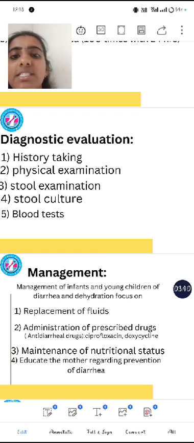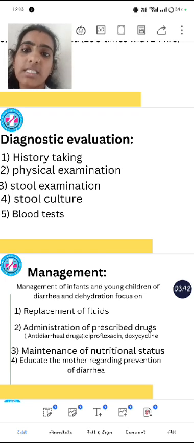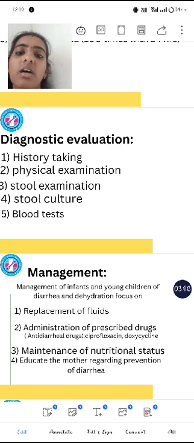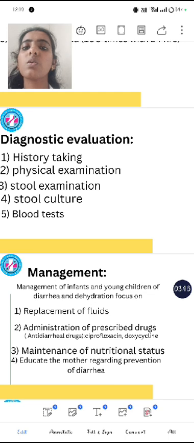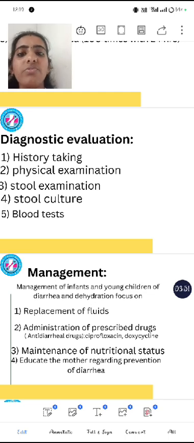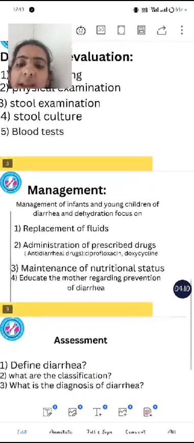In physical examination, we check whether the abdomen is distended and whether the patient looks dehydrated. For stool examination, we collect the loose stools and send them to the lab, where we can find whether it is infection or some other cause. Another one is stool culture, to see what bacteria is growing, so that we can give antibiotic or antimicrobial drugs accordingly. And also blood test.